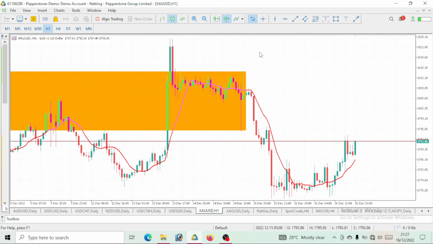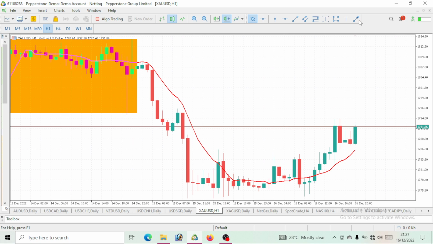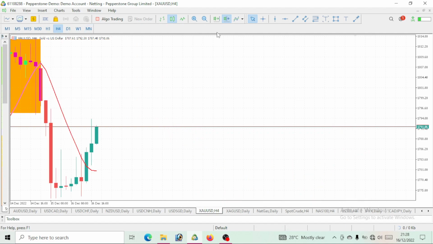And now let's see what this 1-hour time frame says. We are seeing higher highs and higher lows. So if you want to go ahead to take this trade, then there's no big deal about that. You can see price is still above our 10 period moving average and giving us higher highs and higher lows. So I would possibly advise you to wait for a pullback on the 4-hour time frame. I think it will make more sense for a pullback to occur on the 4-hour time frame before you continue your uptrend move on the gold for the week.